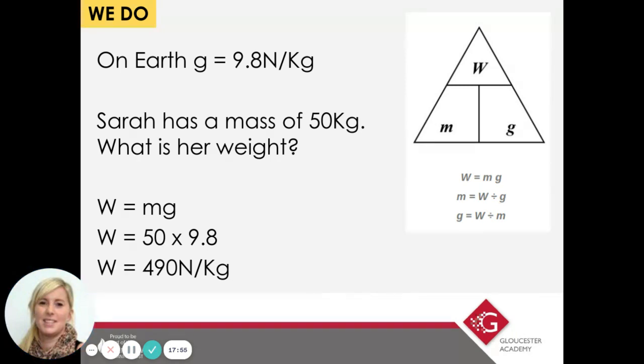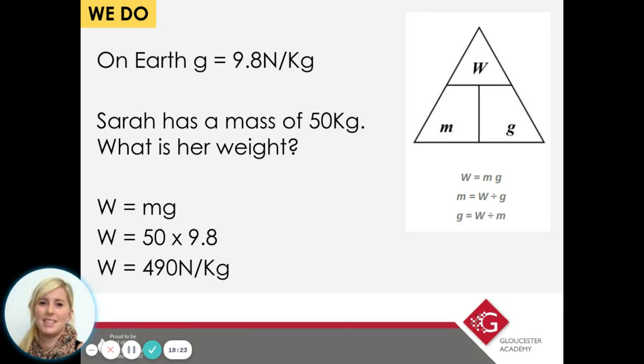Like I said, you will always be given G. G is the gravitational field strength. On Earth, it's 9.8. Sometimes you may be given it as 10 because it's been rounded up. So Sarah has a mass of 50 kilograms. What is her weight? You're looking to do weight equals mass times gravity, which would be 50 times 9.8, and we get a final answer of 490 newtons per kilogram.